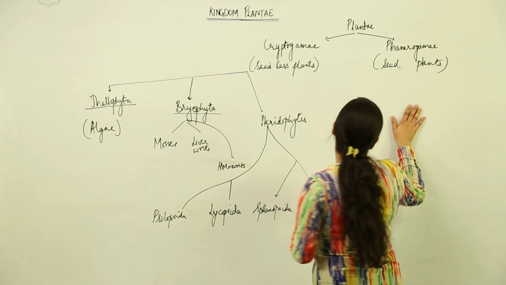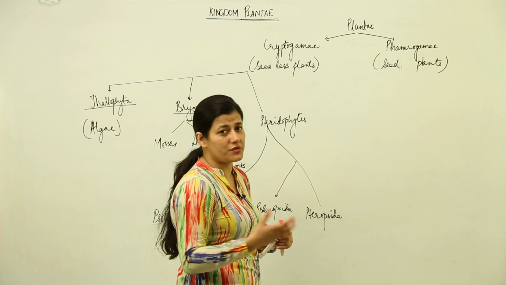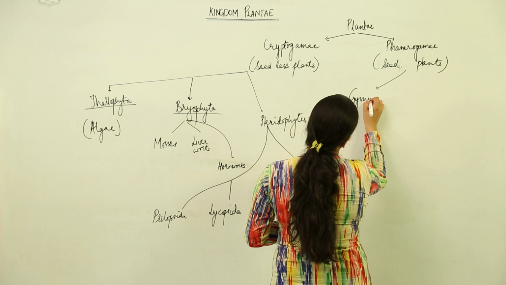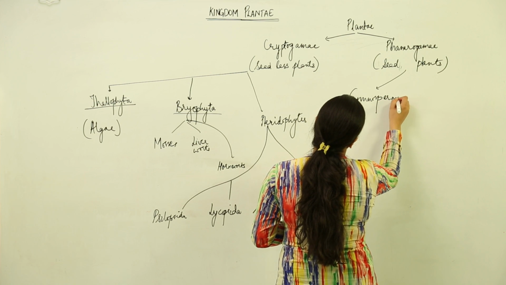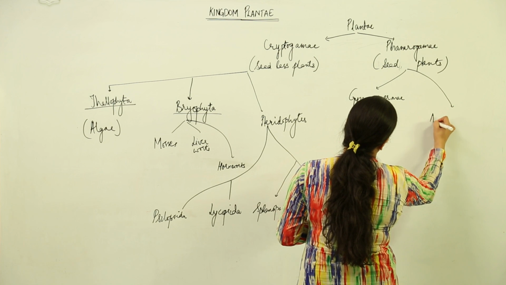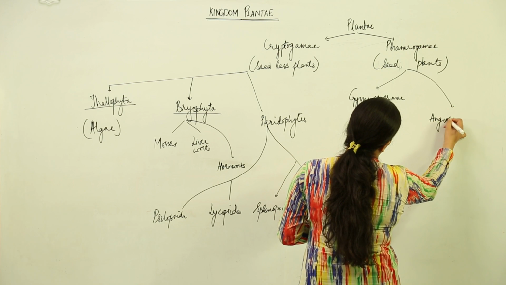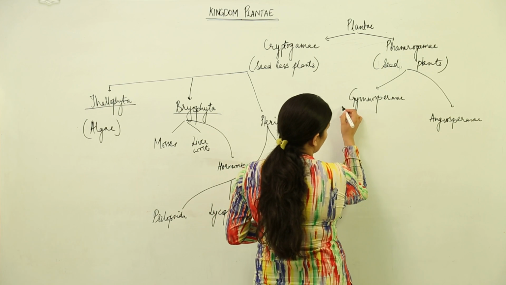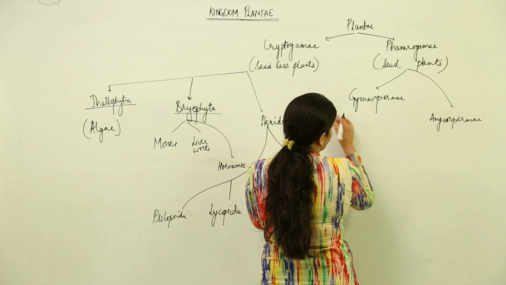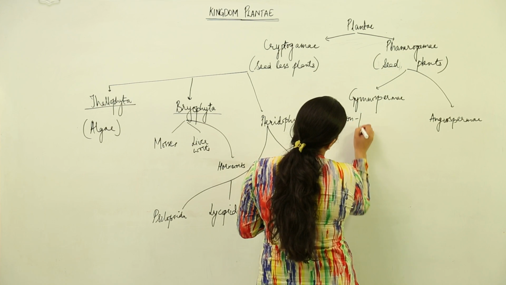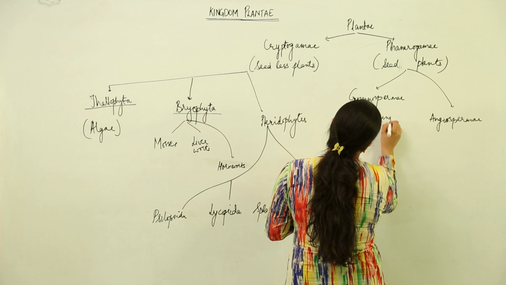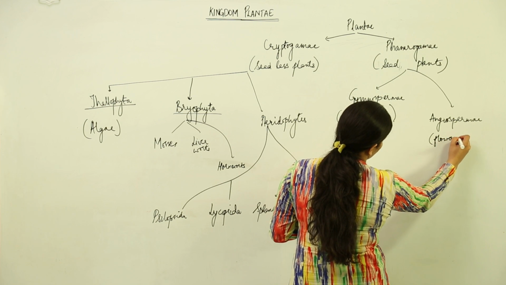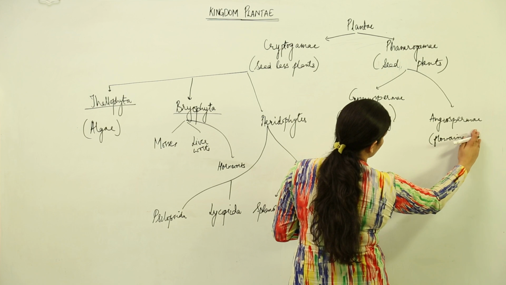Now coming to the seed plants, these are plants which we see generally. There are two types of seed plants. One is Gymnosperms and the other one happens to be Angiosperms. Now these are flowerless plants. They have naked seeds. They are non-flowering plants. And the angiosperms have typically beautiful flowers which you see all around you. Okay.